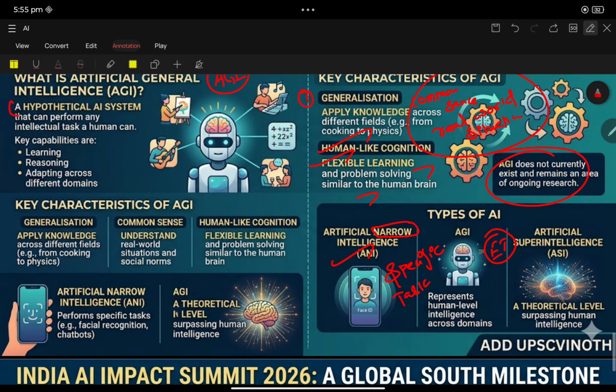Whereas artificial general intelligence represents human level intelligence across domains. Artificial super intelligence is a theoretical level surpassing human intelligence. It is more than human intelligence.